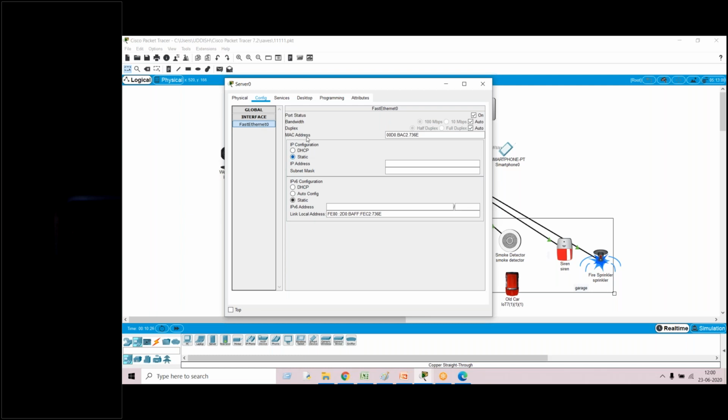In that, IP configuration. Click on static. You give whatever IP that you are interested in.